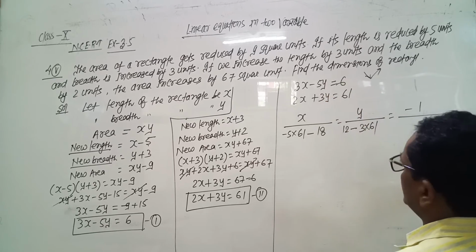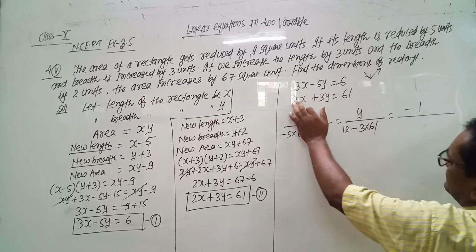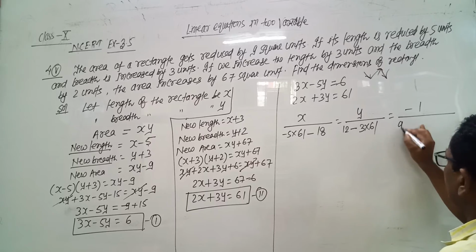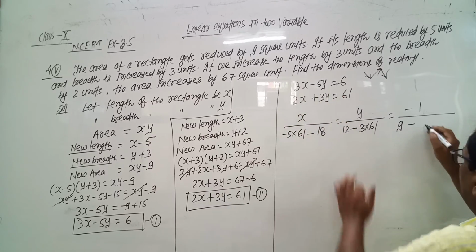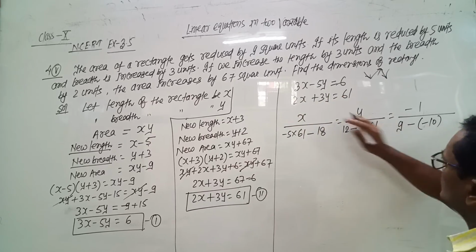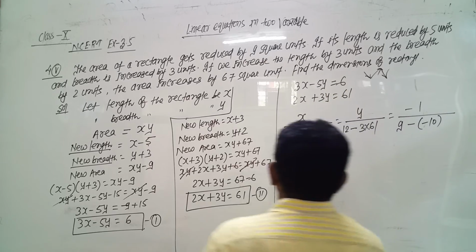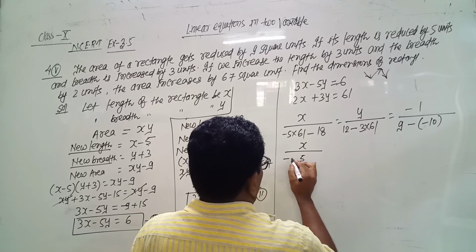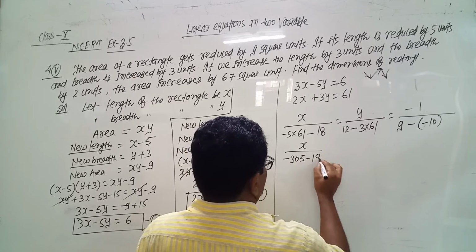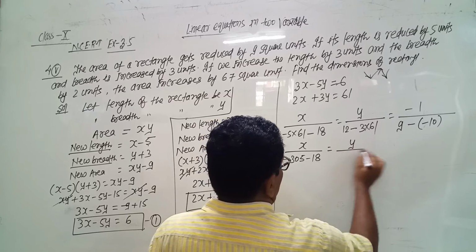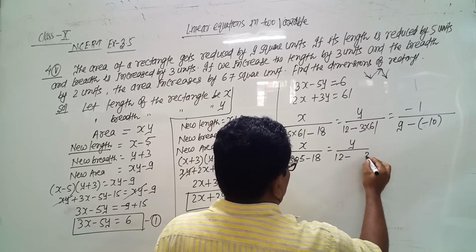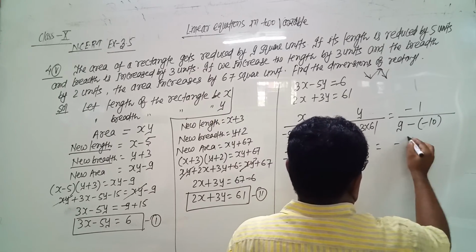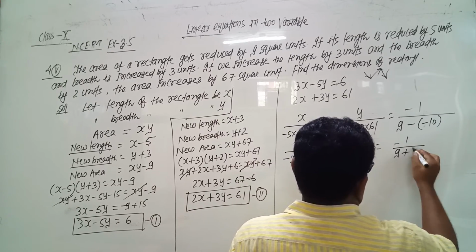When we take the constant term, remove this, multiply: 3 multiplied by 3, 9, minus 2 into minus 5, which is minus 10. So x upon minus of 305 minus 18, and y upon 12 minus 183 equals minus 1 upon 9 plus 10.